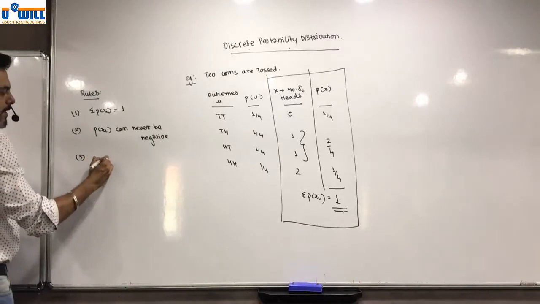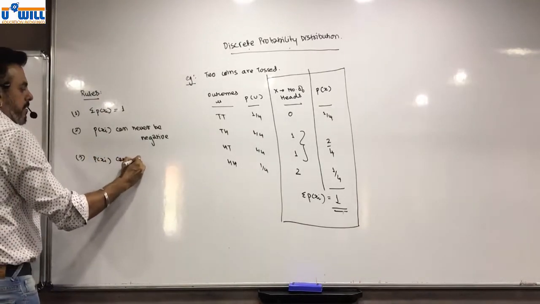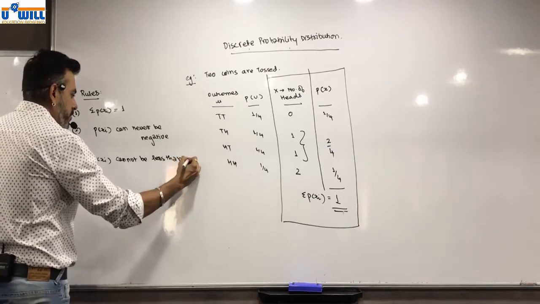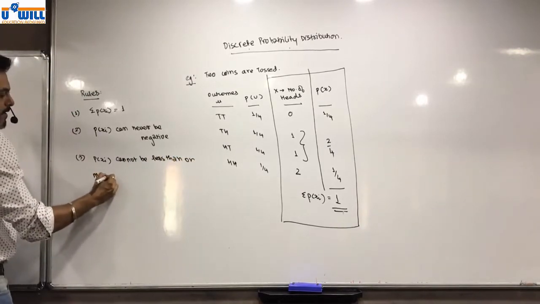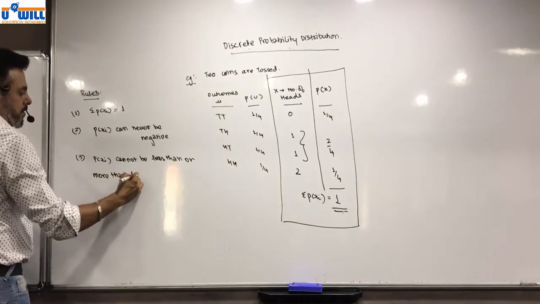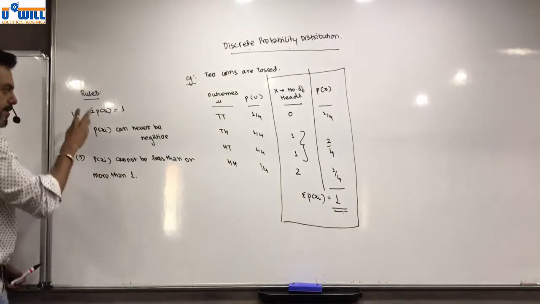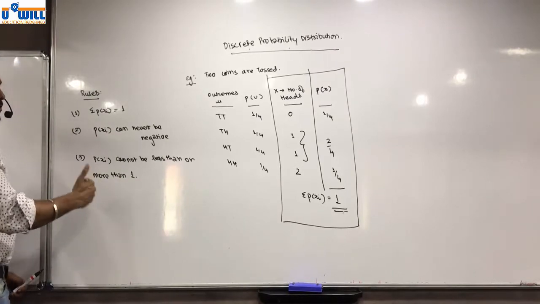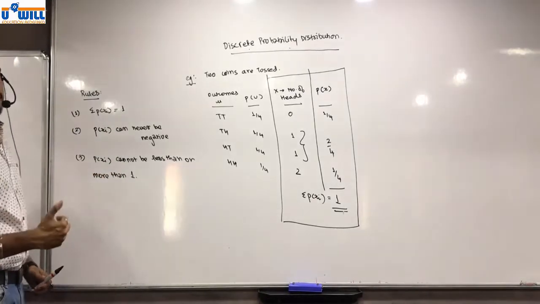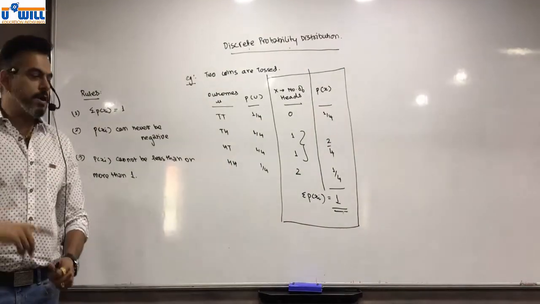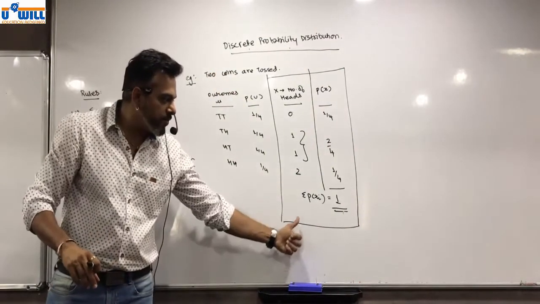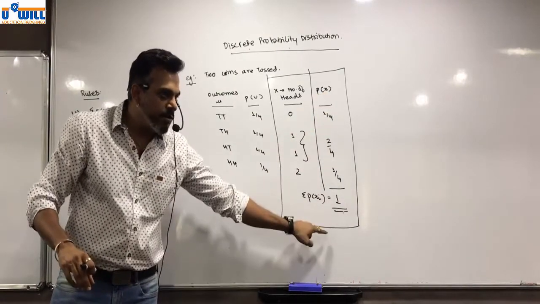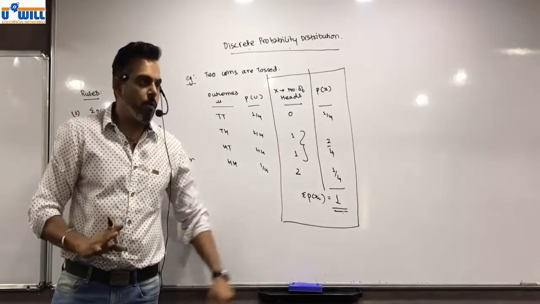Third, P of Xi cannot be less than 0 or more than 1. Now, if it is so, then we cannot call it a discrete probability distribution. Because for a discrete probability distribution, the summation of P of Xi will always be equal to 1.